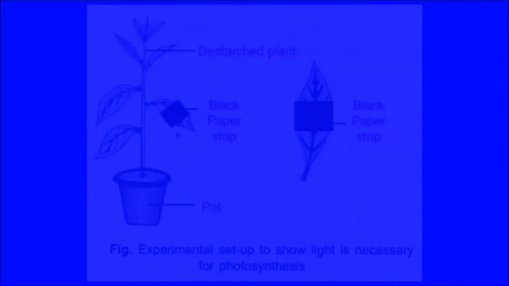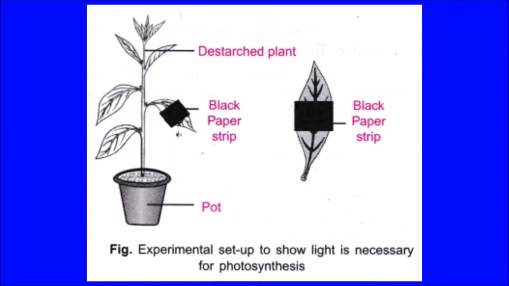It is also proved with an experiment that light is necessary for photosynthesis, in which a part of the leaf is covered with black paper to prevent the light from reaching it. Before doing this experiment, the plant has to be destarched. Select a leaf from the plant and fix black paper on both sides of the leaf.